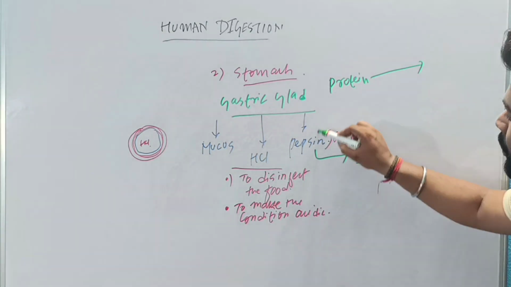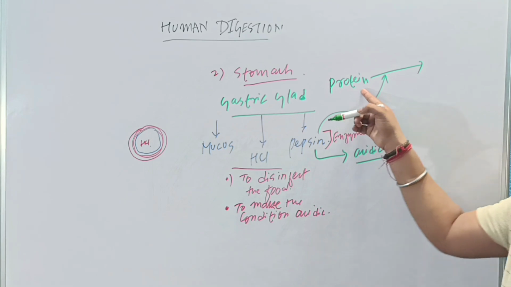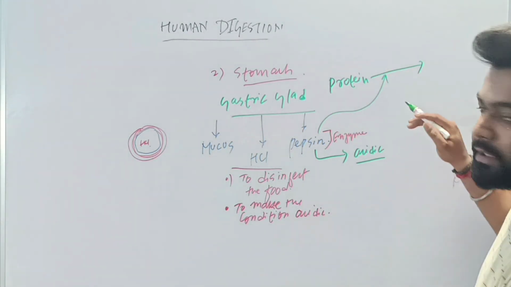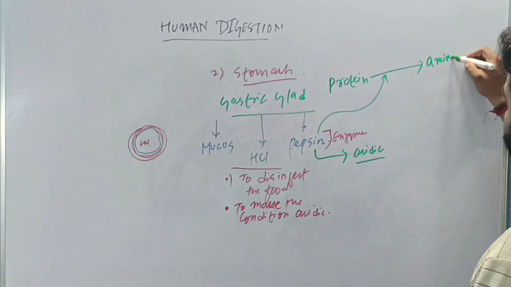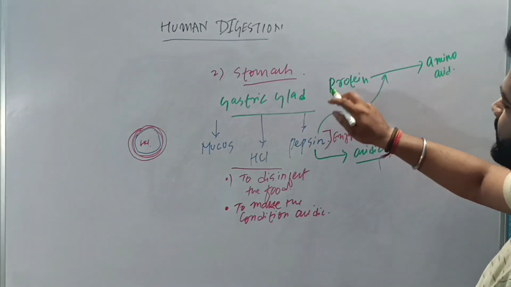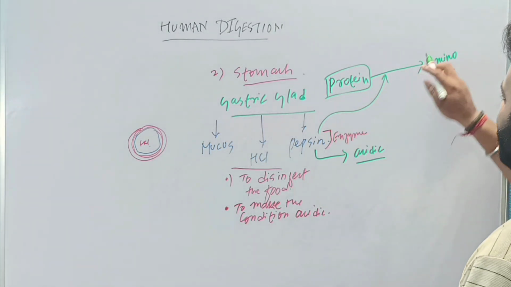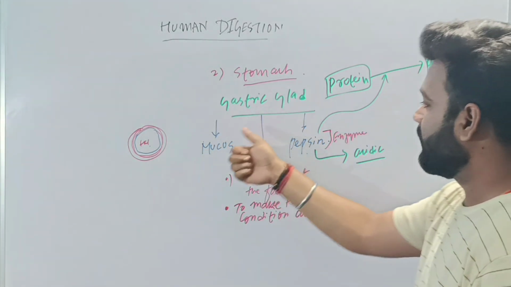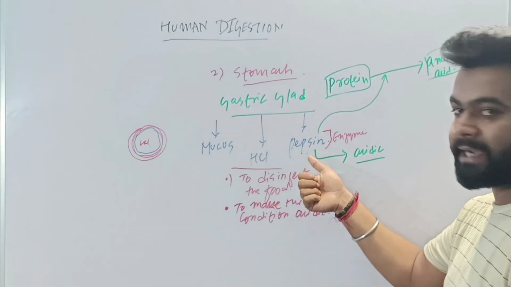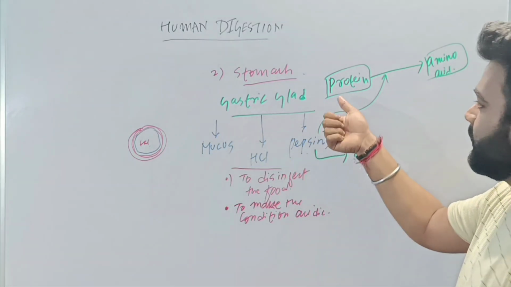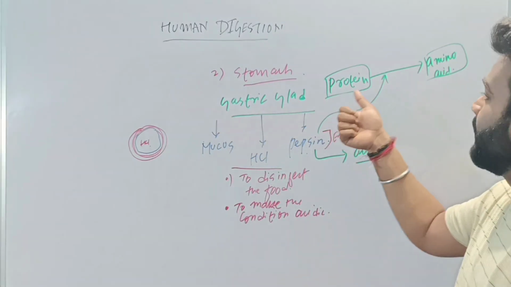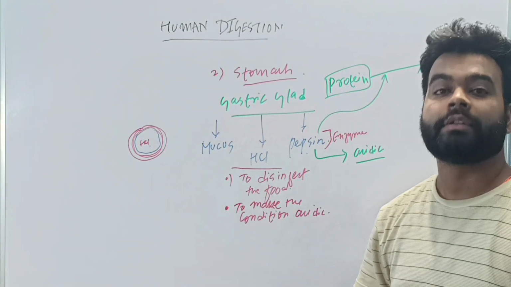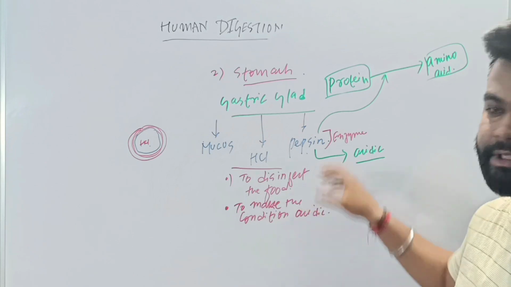This pepsin will break down the proteins which are present in your food and it will convert the protein into what? Amino acids. Proteins are complex and amino acids are simpler. So the pepsin secreted by the gastric gland will break down or digest protein and convert it into amino acids. So this is the thing which happens in the stomach.